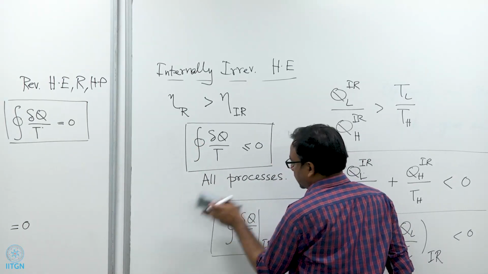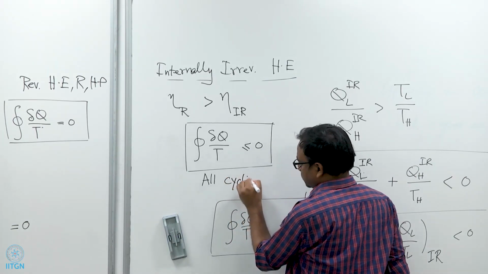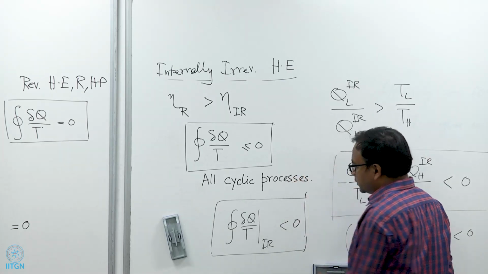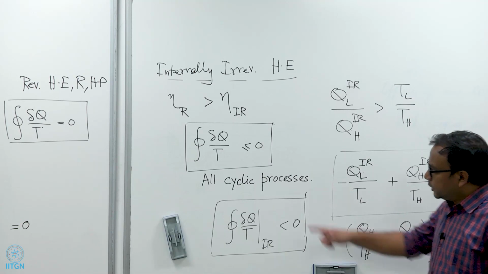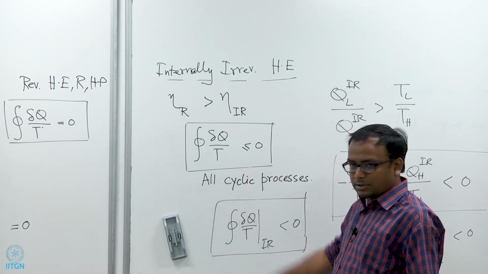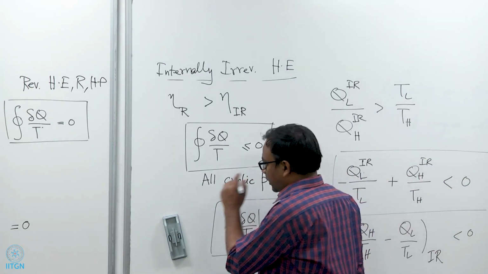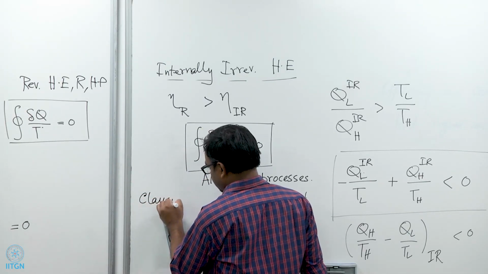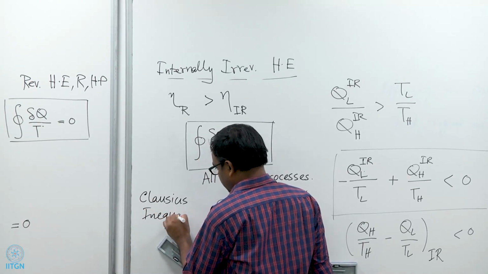So, for all cyclic processes, the integral of del Q by T is less than or equal to 0. It will be exactly equal to 0 for reversible cyclic processes, and less than 0 for irreversible cyclic processes, and this inequality is called the Clausius inequality.